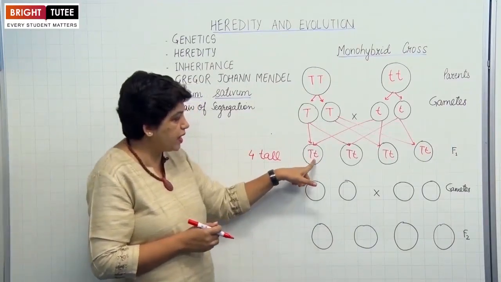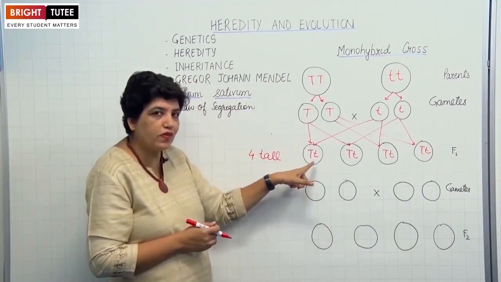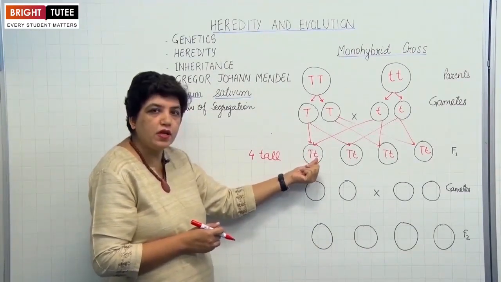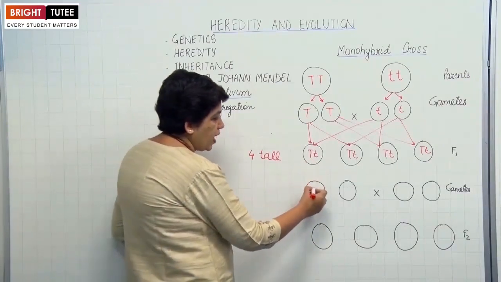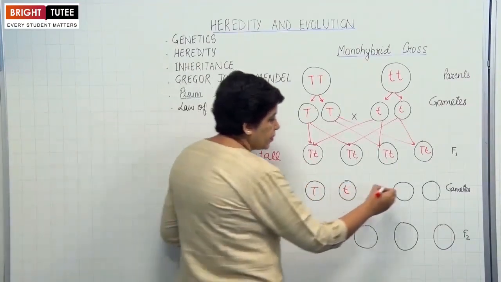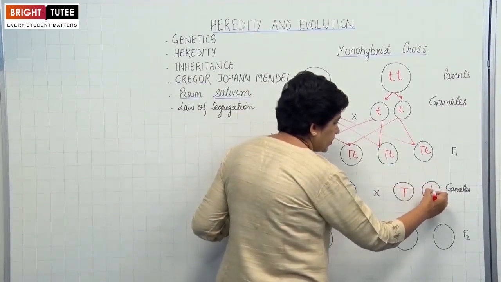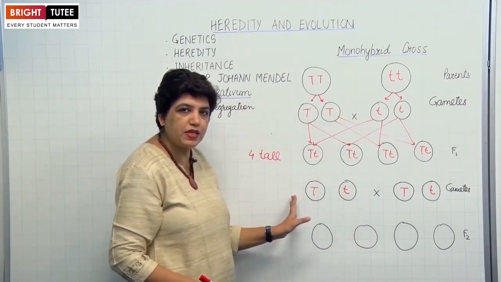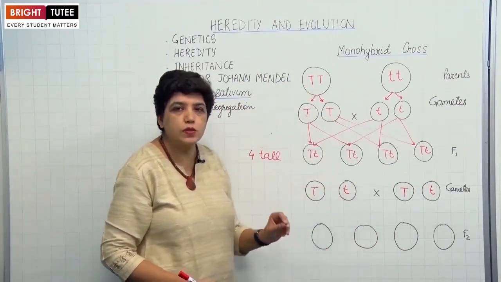So when gametes will be formed from this, what will happen? Half the gametes will have capital T, the other half will have small t. So each plant will lead to two types of gametes, capital T and small t. Half the gametes will have capital T, other half will have small t.